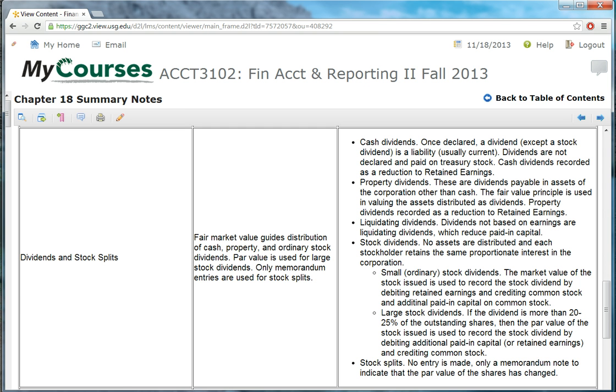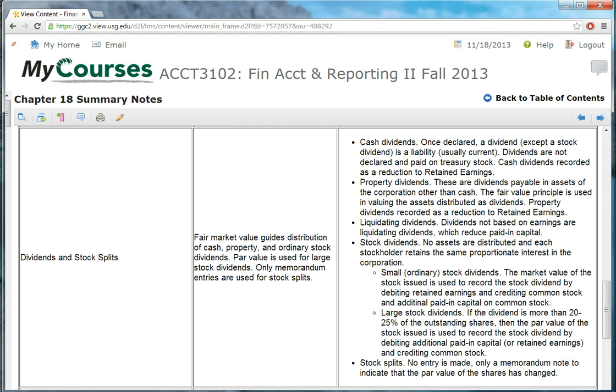Retained earnings is reduced, paid-in capital is increased, the net change in shareholders' equity is zero. Retained earnings and paid-in capital group of accounts are both part of shareholders' equity, and so in net, nothing happens to assets, nothing happens to liabilities, nothing happens to shareholders' equity.